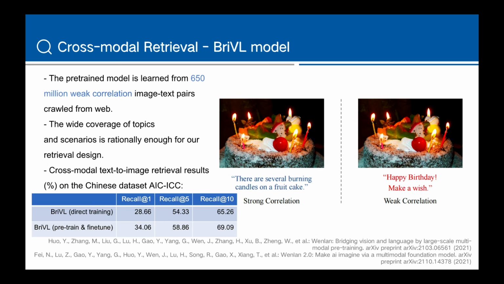Besides, there is still a lot of room for improvement of the direct training model. Also, we could consider taking the recall at 10 results for our dictionary for better performance.